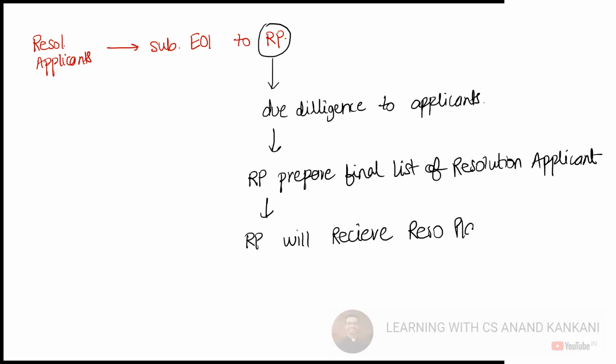Please don't write resolution plan as RP. RP is a short form only for resolution professional. Avoid it in the exam also. The RP is going to receive the resolution plan. Then the RP is going to lay all plans received before the COC. Correct?